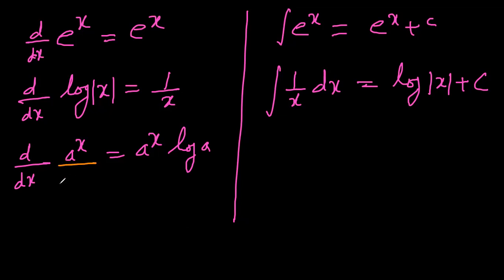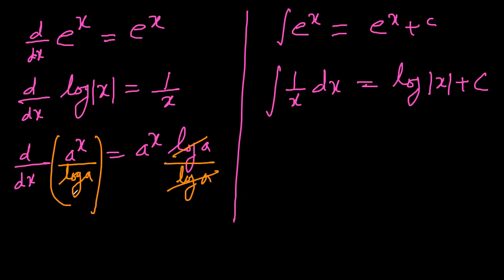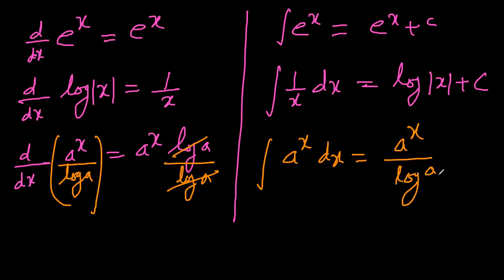The log a gets cancelled, so the derivative of this thing over here is equal to a to power x. In integration, the formula would look like this: integration of a to power x dx should be equal to a to power x divided by log of a.